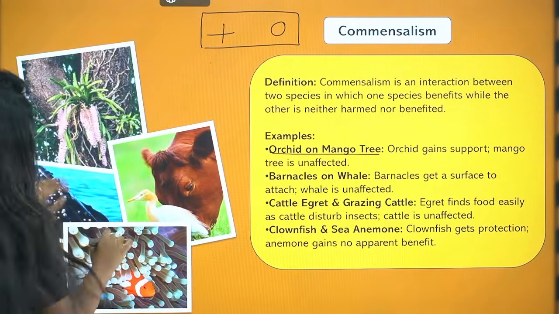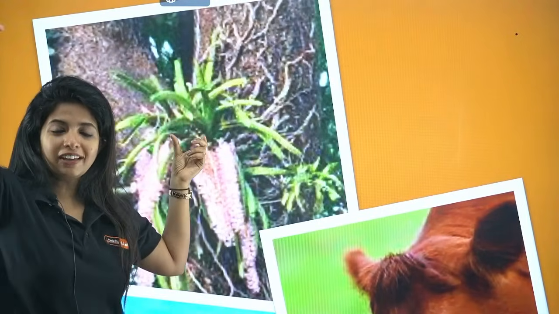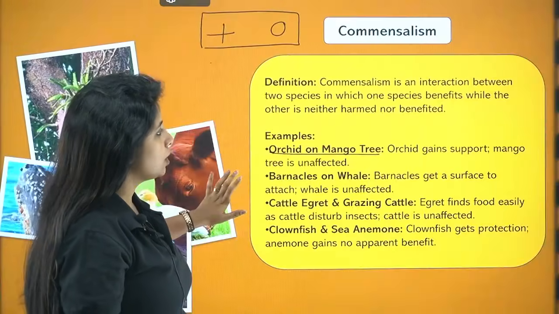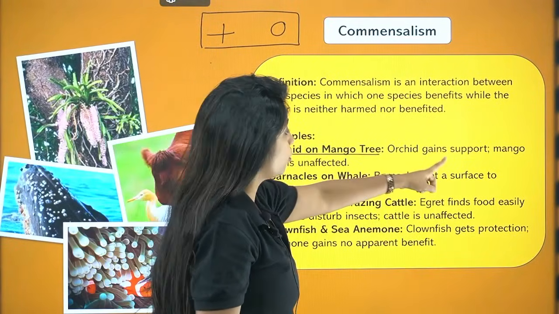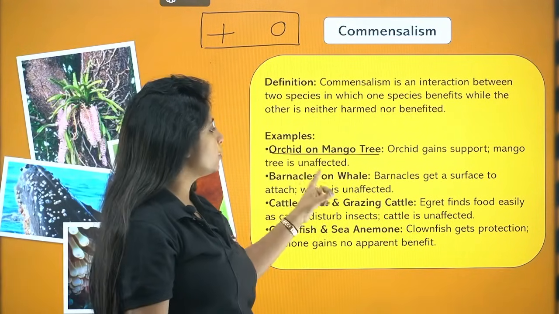So basically, on the mango tree, my dear children, if suppose this is a mango tree out there, on the top of it, somewhere, okay, the orchid grows as an epiphyte. Why? It does not need any food from the mango tree. It just needs an area through which it can get enough sunlight. So is it harming the mango tree? No. Is the orchid getting the benefit out there? Yes, it is. It is getting the benefit because it gets enough sunlight to do the photosynthesis process. So you get it? Orchid on a mango tree, orchid gains support and mango tree is what? Unaffected. It is unaffected.